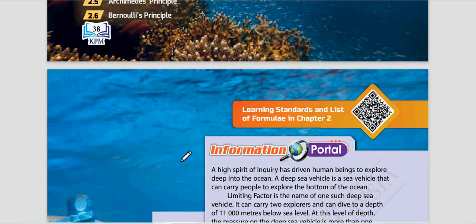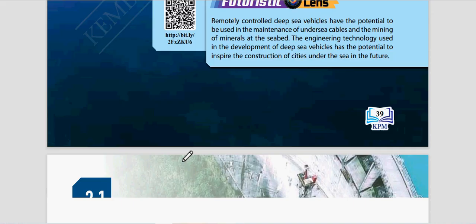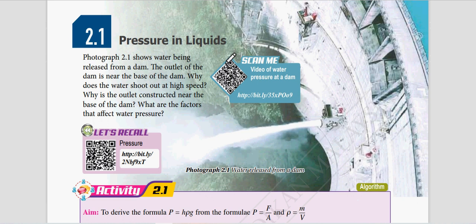Alright, so we first look at pressure in liquid. 2.1 Pressure in liquid. So what does it mean by pressure in liquid? Actually, liquid has pressure in it. If you look at the dam, they design the dam to generate electricity. Normally for hydroelectric, they design the dam by making sure the base of the dam is thicker compared to the upper part of the dam.